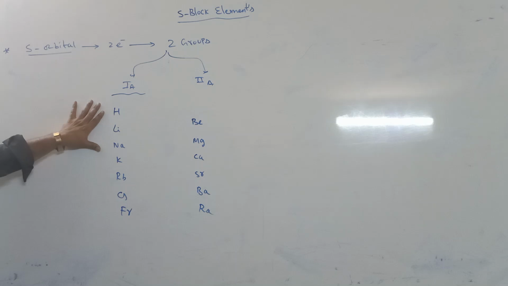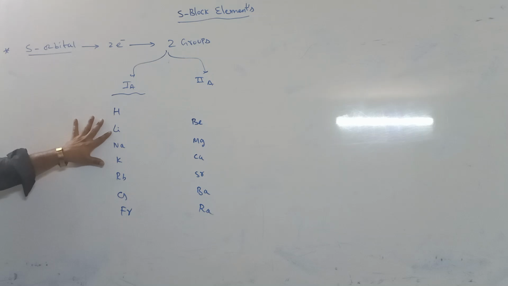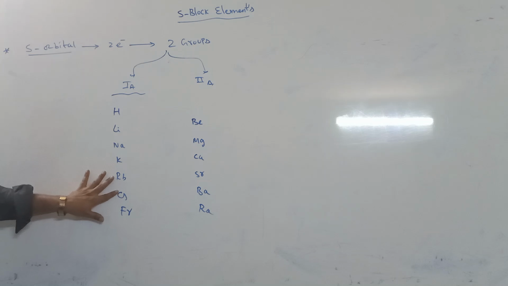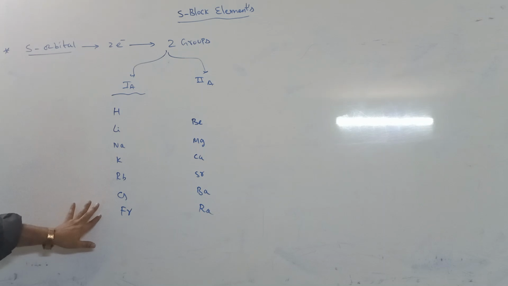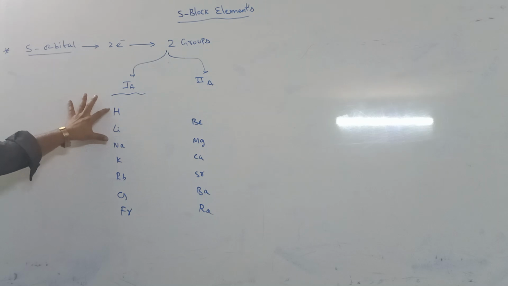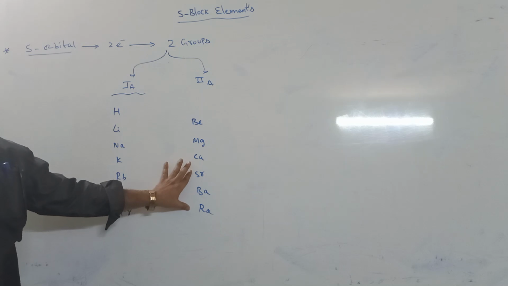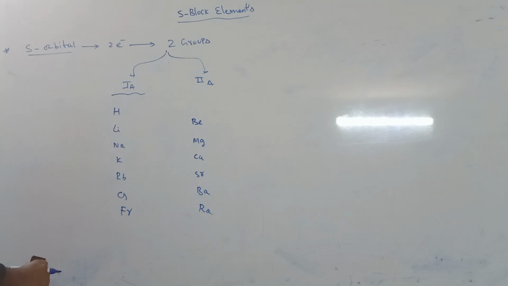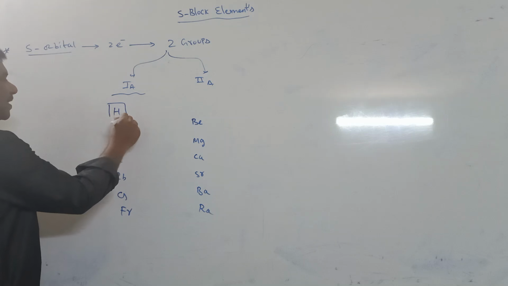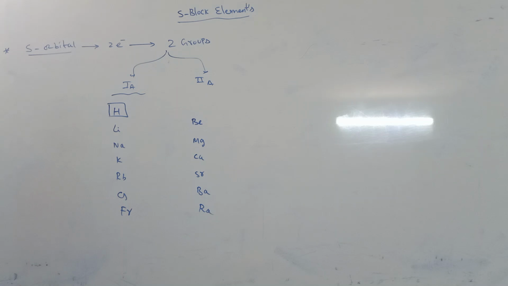So, 1A group elements: hydrogen, lithium, sodium, potassium, rubidium, cesium, francium. There are 7 elements. 3 plus 4, 7. In 2A group elements there are only 6 elements. In 1A group, the first element is called hydrogen.